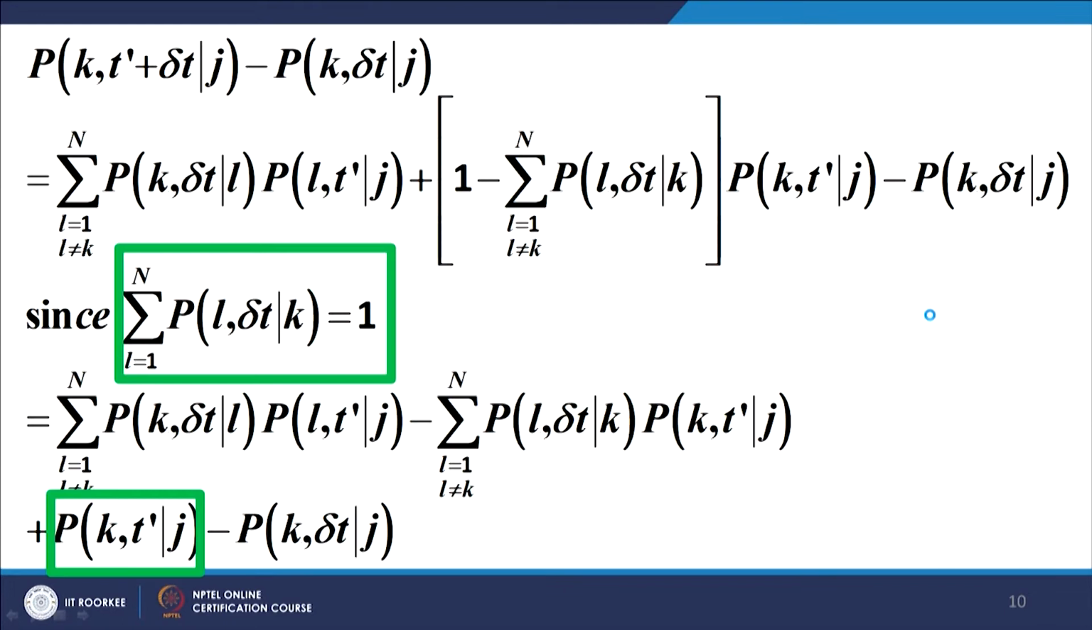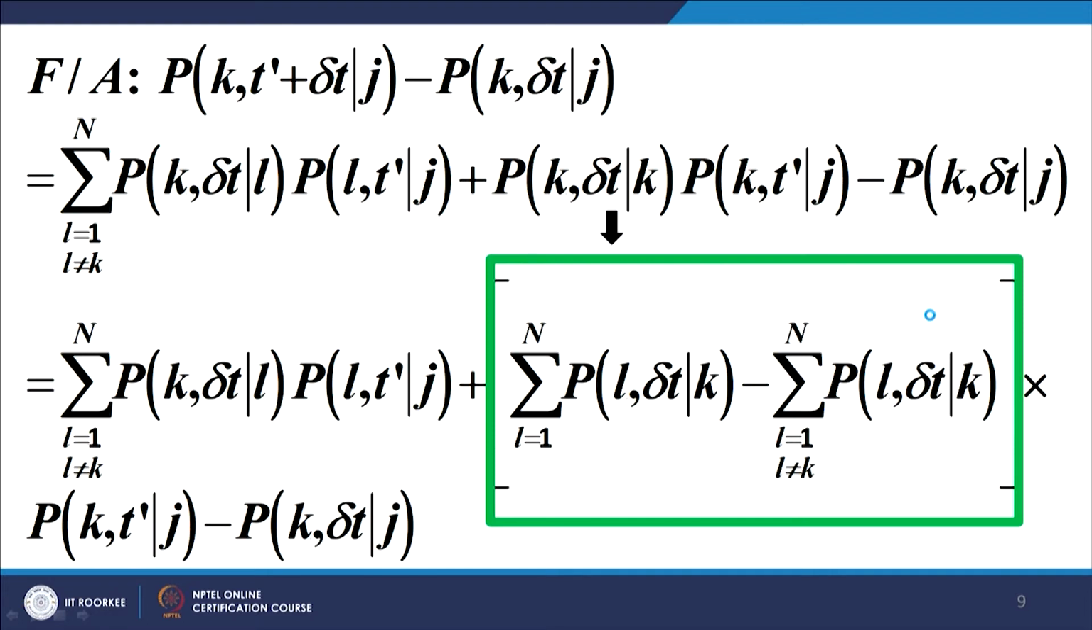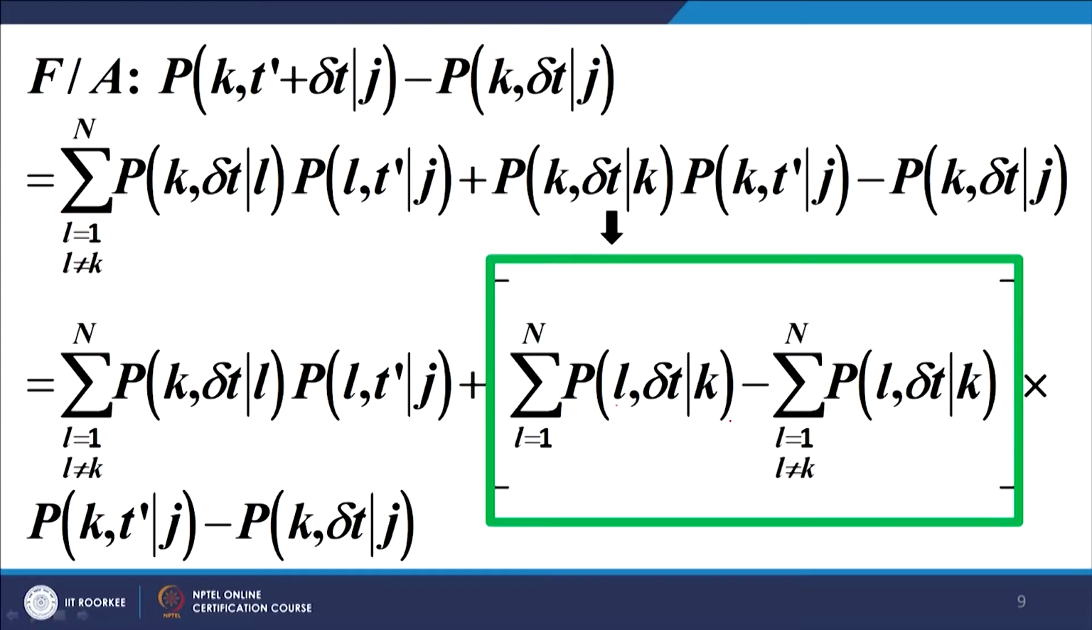Now, if you look at this particular term which we have from the last slide, the summation over L of p L delta t subject to k, what is this? This is the probability of the system moving to state L in time delta t when it was originally in state k, and this is being summed over all possible states L. So, this must be equal to 1. The probability is being summed over all possible states L. Therefore, it covers the entire sample space, and therefore, this expression is equal to 1.